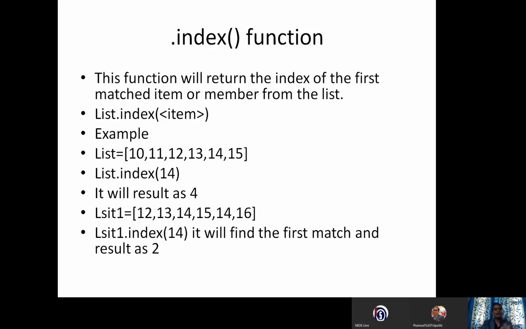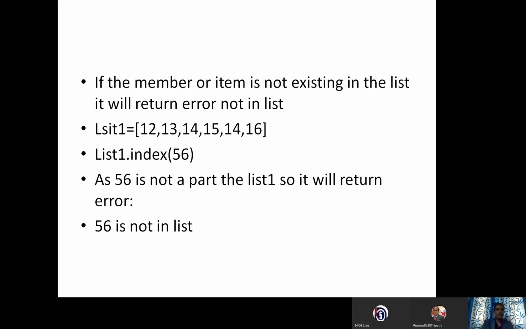Right, it will display the index. If the number or item does not exist in the list, it will return an error: not in list. Sometimes we give an item which is not present in the list. What will it display? It will display not in list, an error will come. You can see 56 is not a part of this list. The error will come: 56 is not in list. No other error will come, just the simple error.